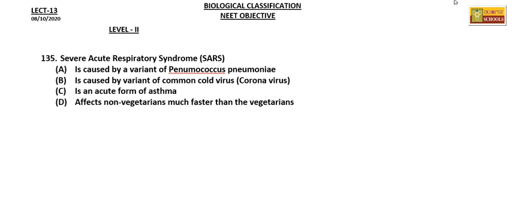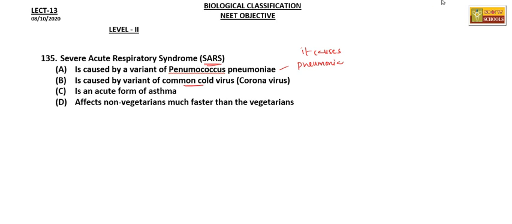The next question, severe acute respiratory syndrome. In short, we call it SARS. Is it caused by a variant of pneumococcus pneumoniae? Pneumococcus pneumoniae causes pneumonia. Then the severe acute respiratory syndrome is caused by a variant of common cold.